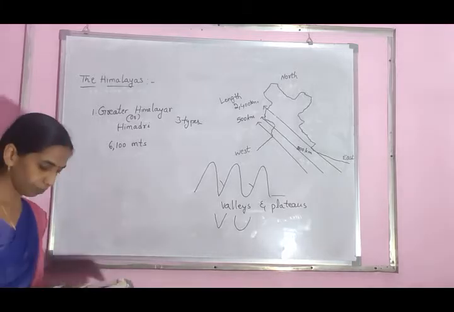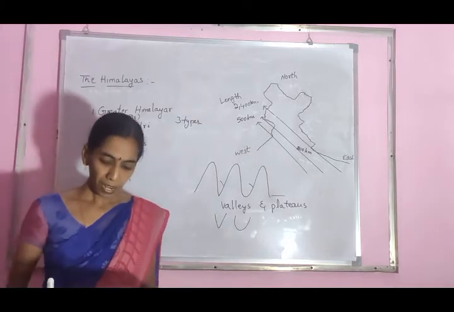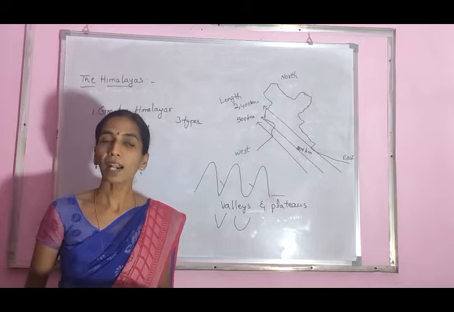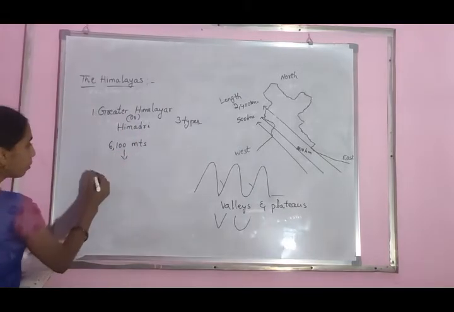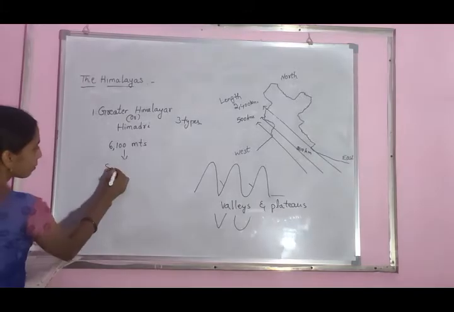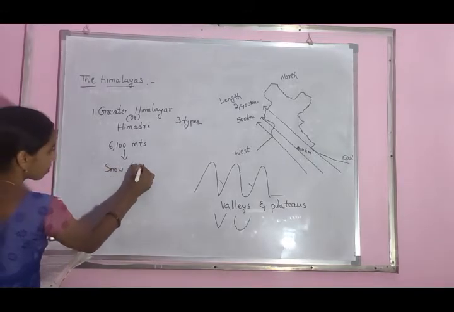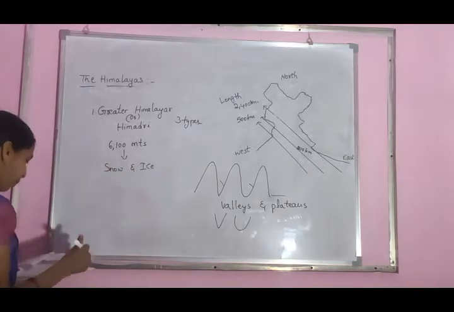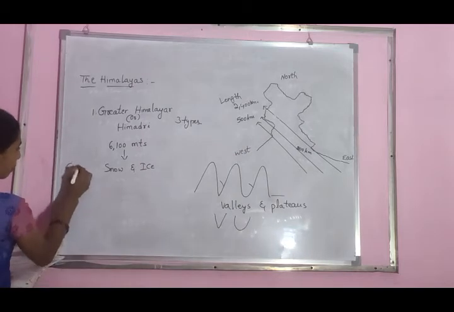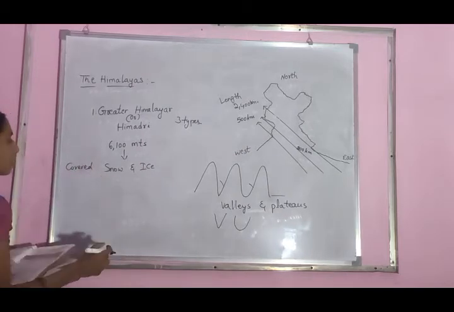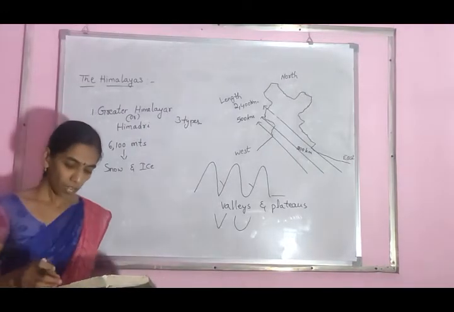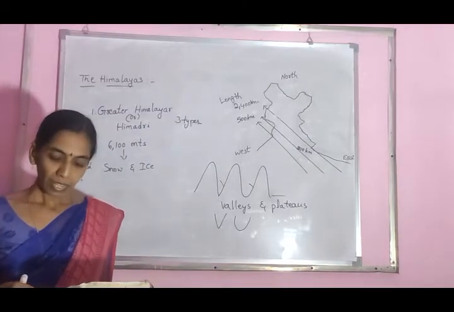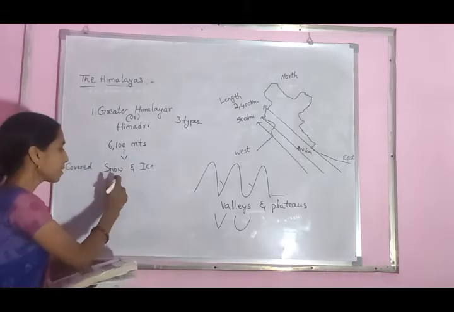The Greater Himalayas are composed of snow and ice cover, totally covered with snow and ice. You find glaciers in these places.